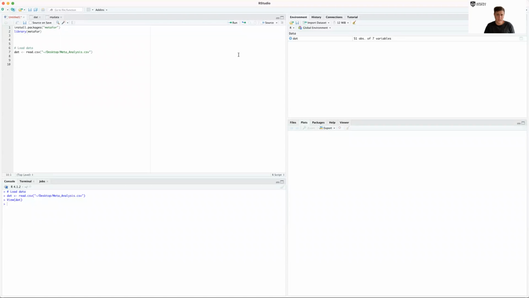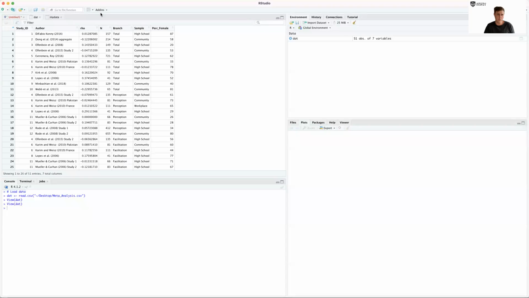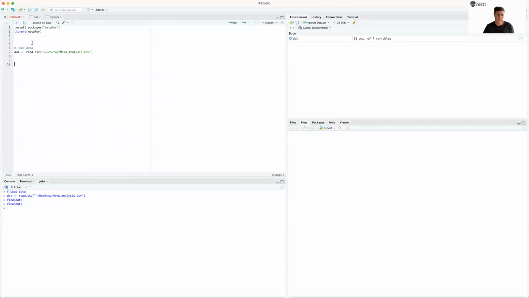Okay, so in our data file, you'll notice we have rho and n. We need to convert that to an effect size and a variance in the effect size, right? Those are the two inputs you need for a meta-analysis, and you can calculate them from the information we have from rho and n. If we were doing mean differences, we might have mean 1, mean 2, and standard deviations, and we'd need to convert those. It's pretty simple for the correlational one.